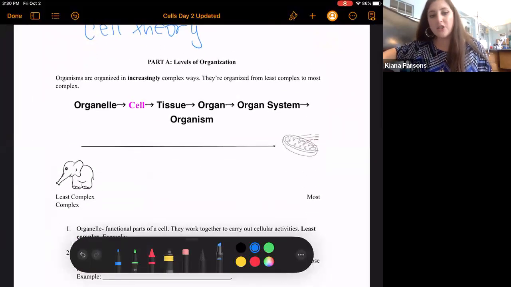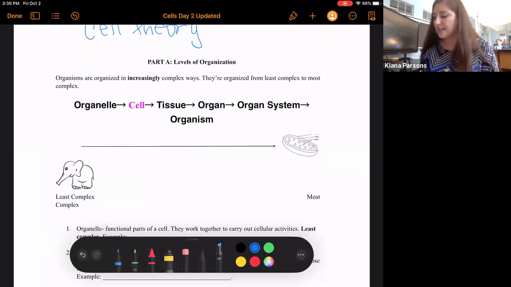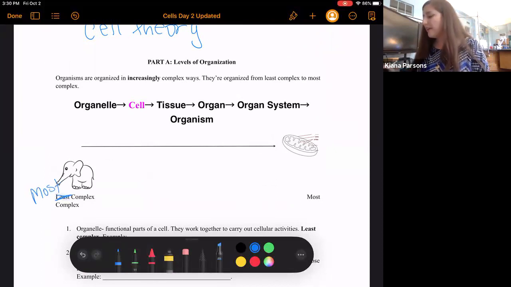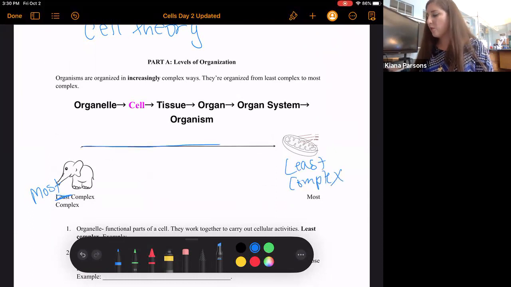So I do want to draw your attention to here below that this is the most complex. And you can see there that's an elephant. And over here, this is the least complex. And we're going in this order as we talk about most to least complex in this image.